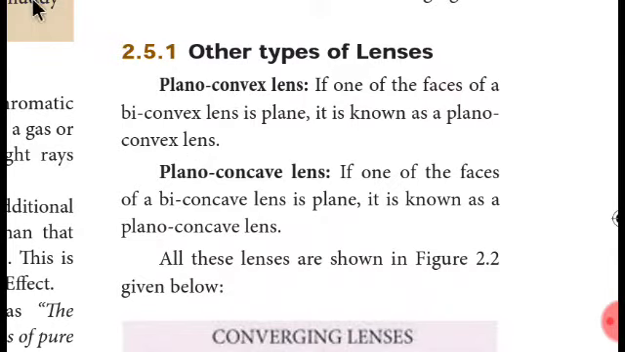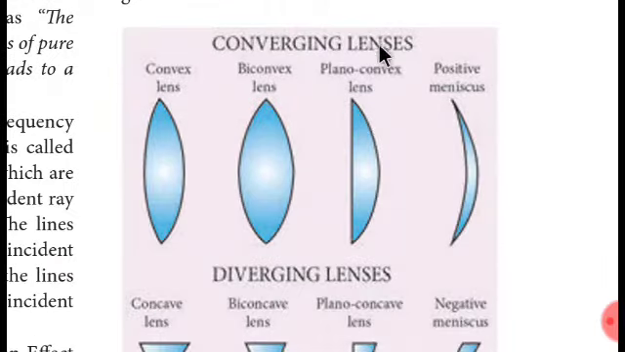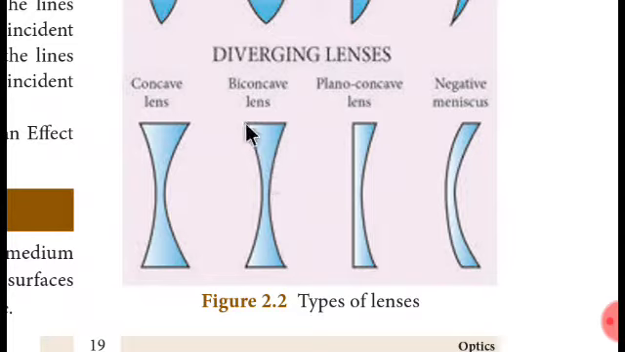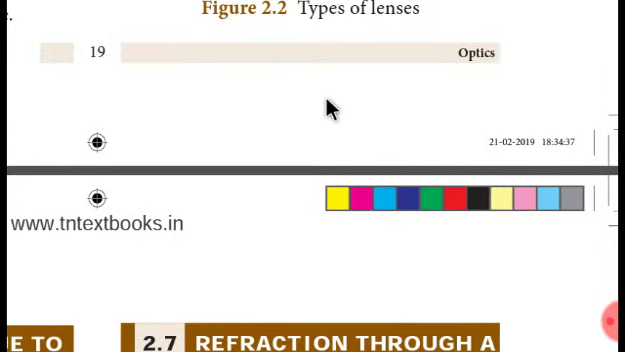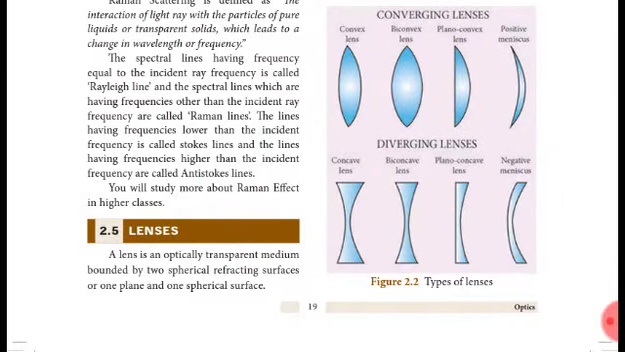Next one, other types of lenses. This is some extra part. Plano convex lenses. If one of the faces of a biconvex lens is plane, it is known as a plano convex lens. You might have understood. Then plano concave lens is just, instead of convex, they took concave, and that's it. Here is the image of a plano convex lens, here is the image of a plano concave lens, and this is the negative meniscus because it is bent inward and this is stretched out, and after that it is going to be stretched out further, and that is called a negative meniscus. That's all for session 2.5.